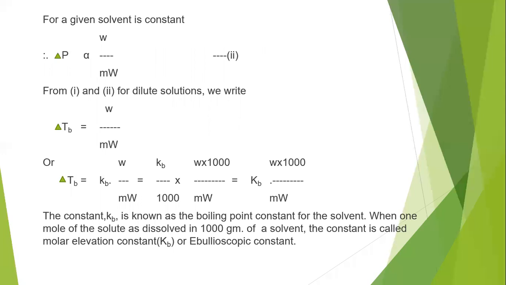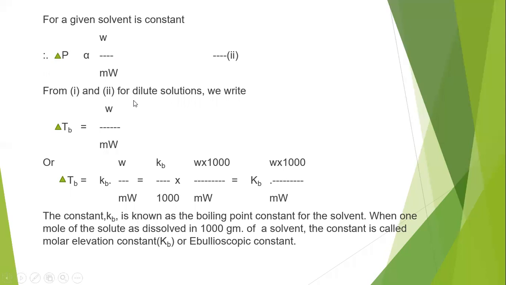So we can substitute the delta P value in place of delta TB, and find one more formula for elevation in boiling point. For a given solvent, it is constant, that means for a particular solvent, delta P, the lowering of vapor pressure, is directly proportional to small w by small m into capital W. When that solvent is constant, then delta P is directly proportional to small w by small m into capital W.